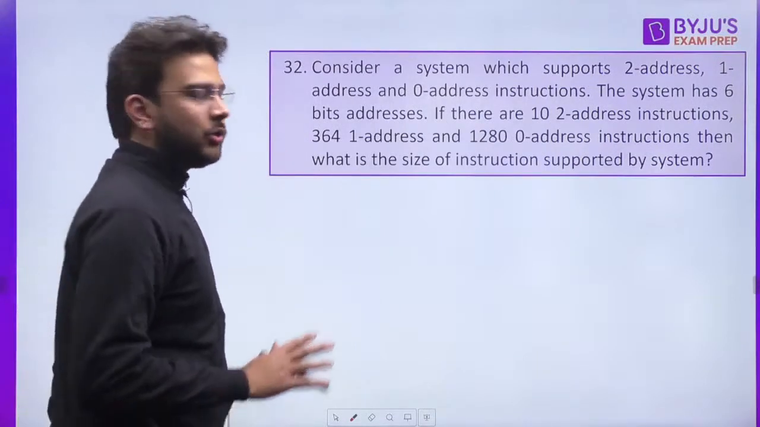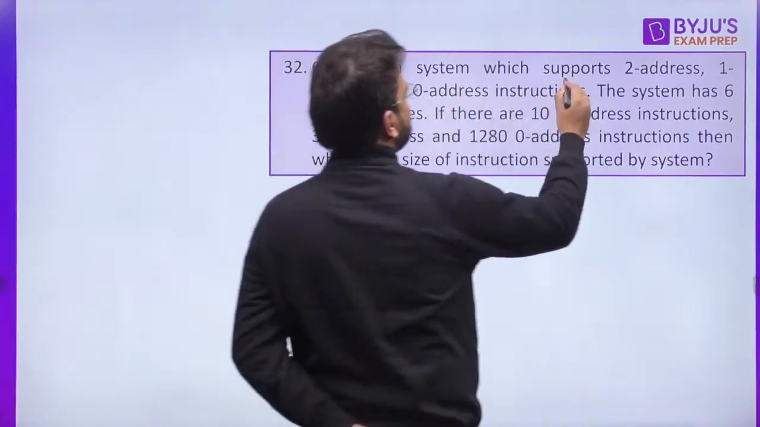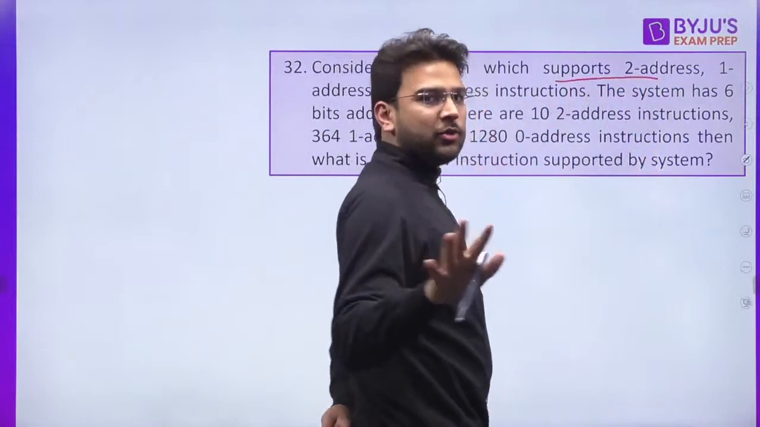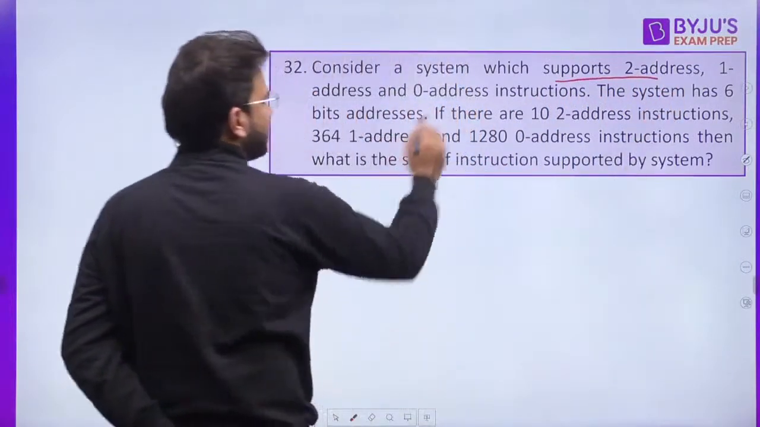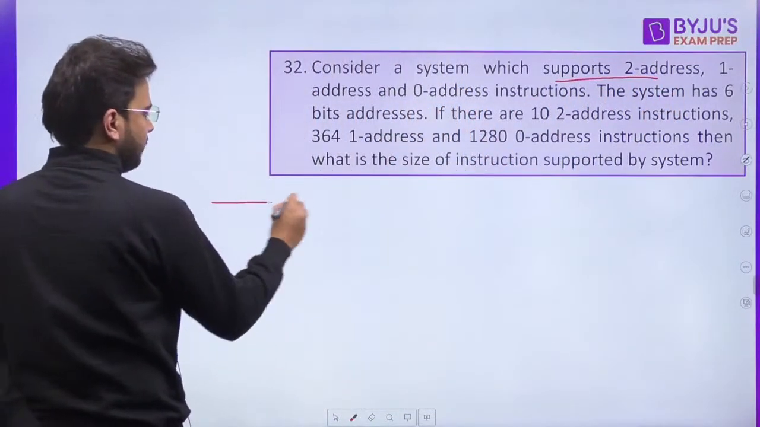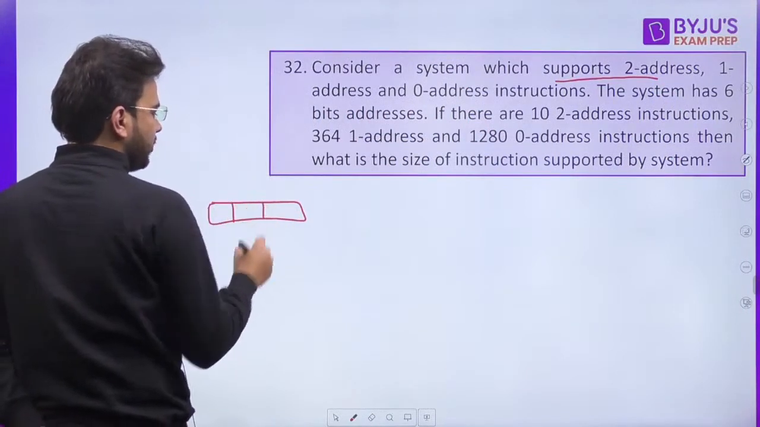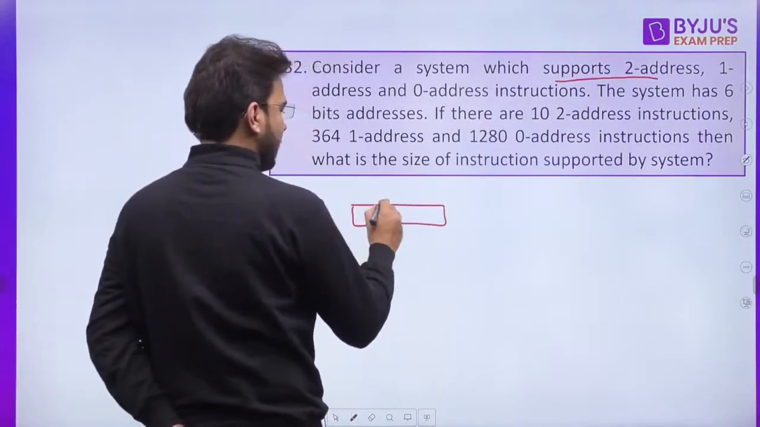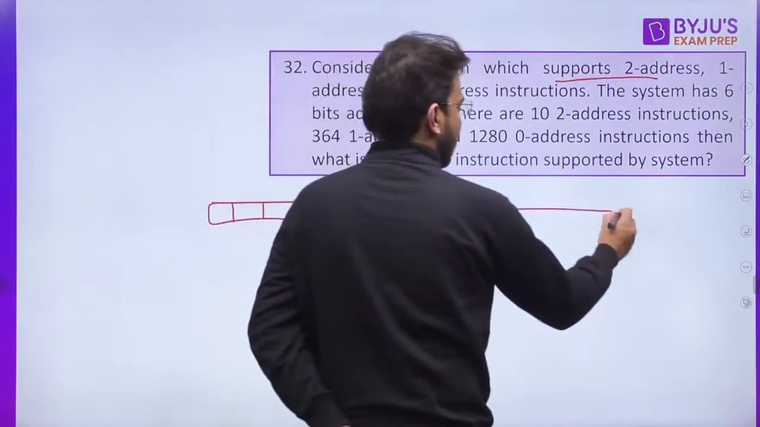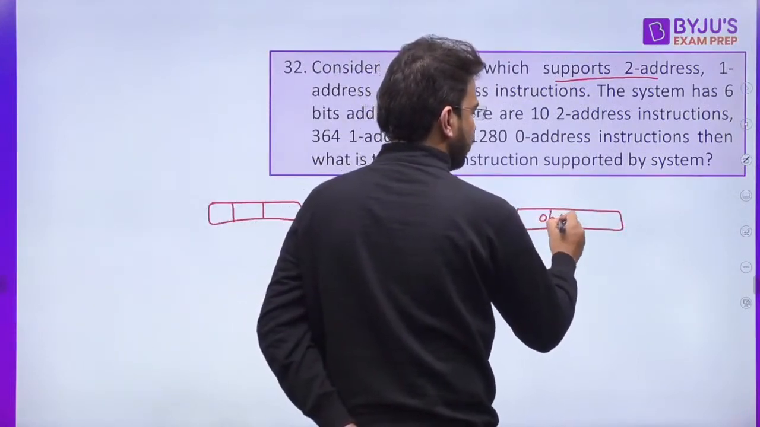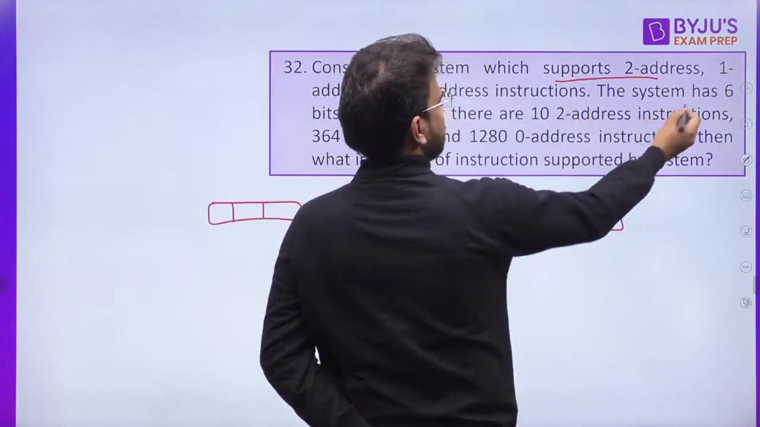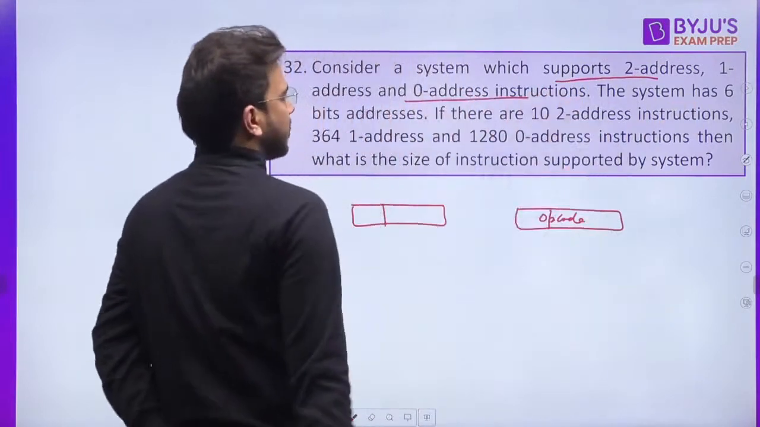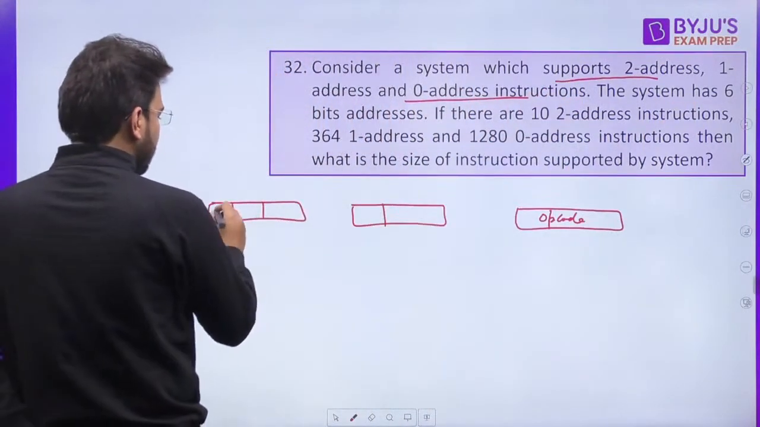You can solve along with me. I'm also solving this question. So to save some time, 2 address, 1 address, 0 address instruction. Here we have the format for 2 address: opcode and 2 address fields. Here we have opcode and 1 address field, and here we have just the opcode. There is no address because it is 0 address. We are talking about 0 address instructions. Clear?